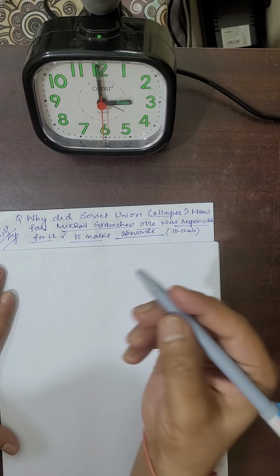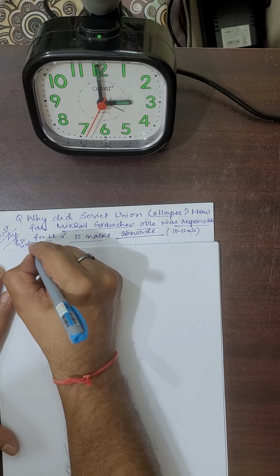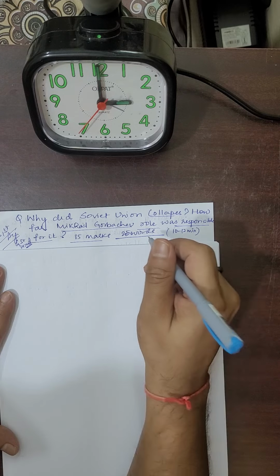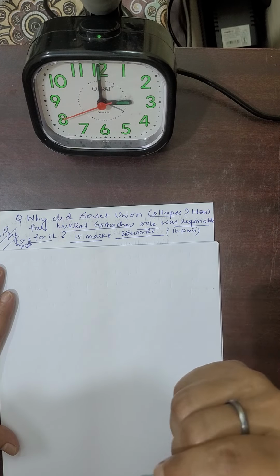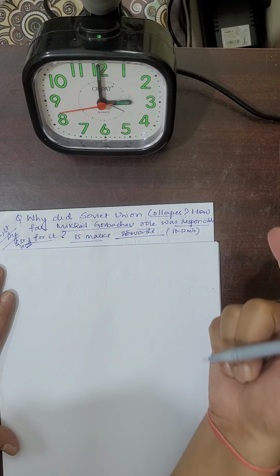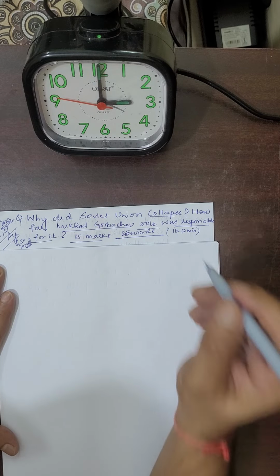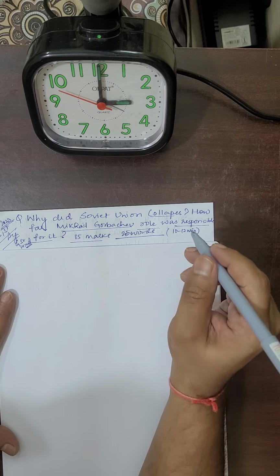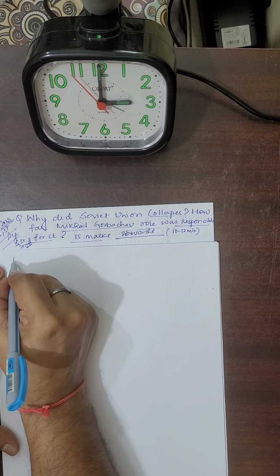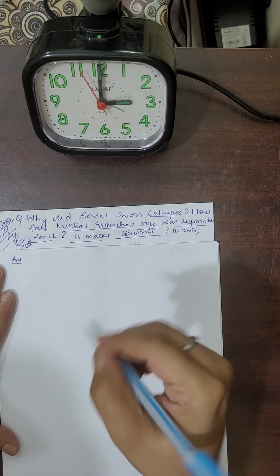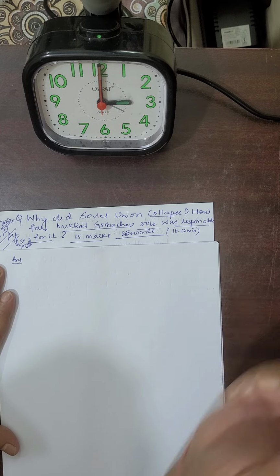This question will be from GS paper 1 world history. It is very important for this year's mains and for next year's mains, because suppose this year's question paper is already framed, this question can come in next year's mains 2023. So people who are preparing for 2023, please prepare this topic of the collapse of the Soviet Union, a very important topic. Let us try to write a model answer for this. I am doing it live in front of you, and I will try to write the answer within 12 minutes. Okay, so let us see.